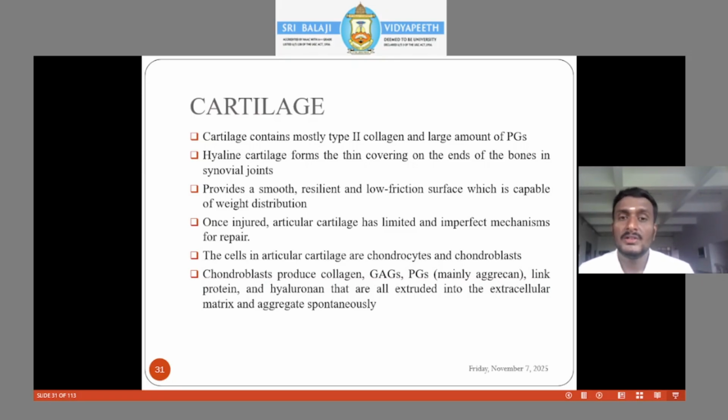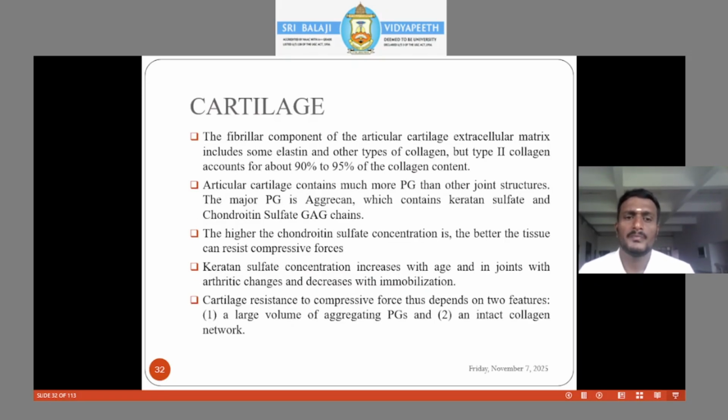Hyaline cartilage forms a thin covering at the ends of the bones in synovial joints. The cells in the articular cartilage are chondrocytes and chondroblasts. These produce glycosaminoglycans, glycogen, proteoglycans, collagen. All these are present, hyaluron and the protein. Articular cartilage contains more proteoglycans than other joint structures. Aggrecan is the main proteoglycan present in the cartilage that withstands the compressive stresses.